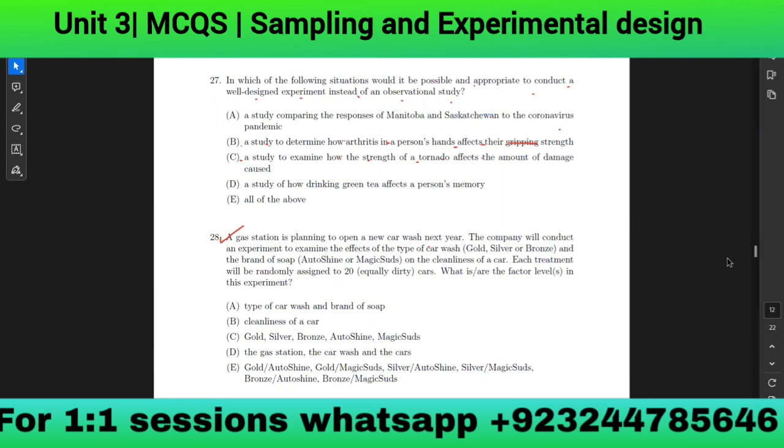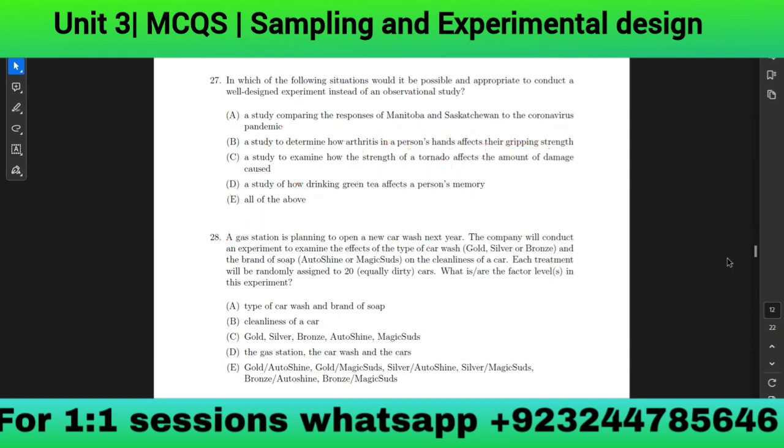A. A study comparing the responses of Manitoba and Saskatchewan to the coronavirus patient. B. A study to determine how arthritis in a person's hands affects their gripping strength. C. A study examining how the strength of a tornado affects the amount of damage caused. D. A study of how drinking green tea affects a person's memory. E. All of the above. So a very reliable observational study is a study of how drinking green tea affects a person's memory. This is a very simple thing: green tea does or does not affect a person's memory.